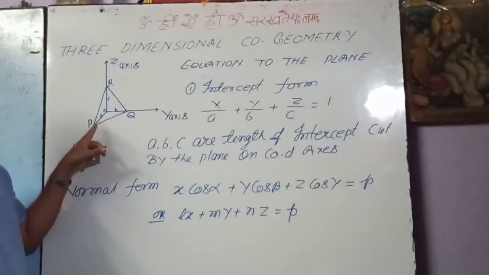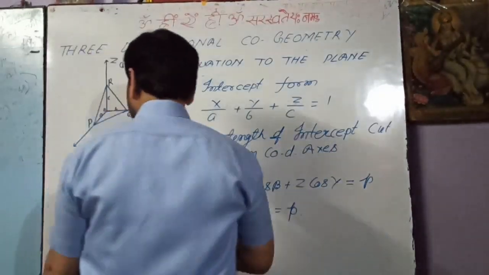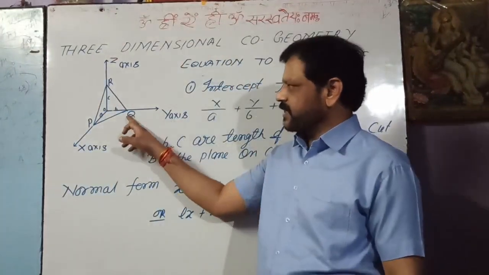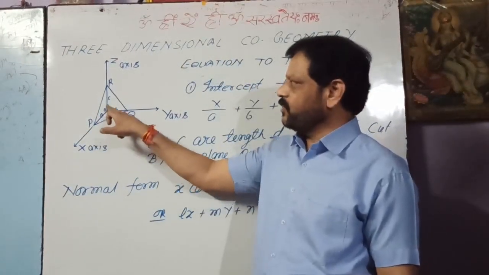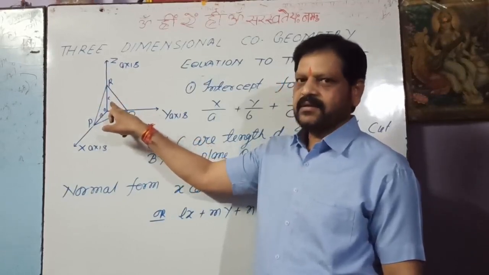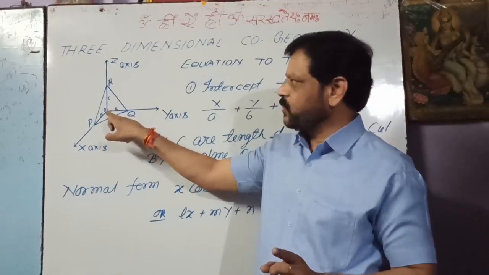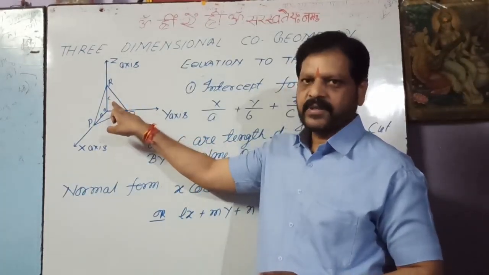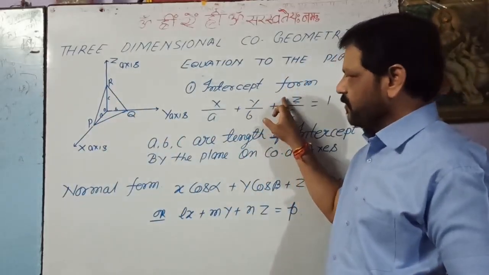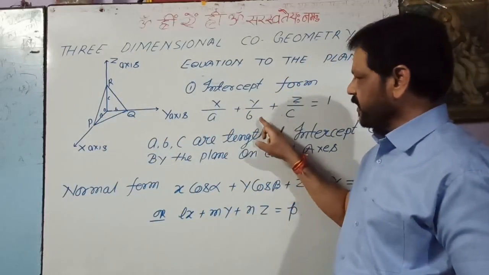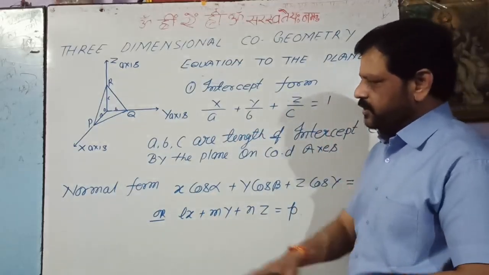So the plane cuts at P on the x-axis and Q on the y-axis, with intercept length OQ equal to b, and OR is c, meaning the length of intercept cut by this plane on the z-axis, OR is equal to c. So the equation of the plane in intercept form is x upon a plus y upon b plus z upon c equals 1.